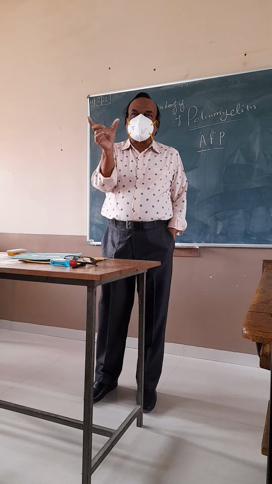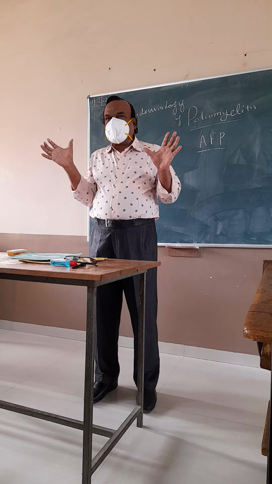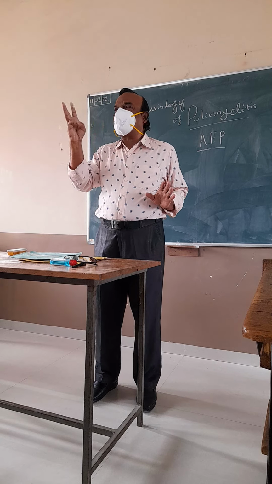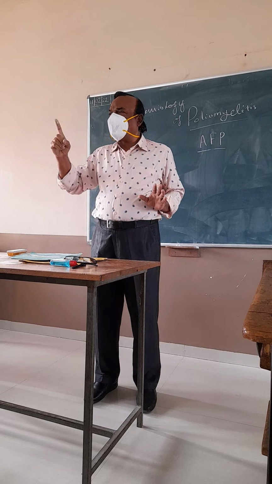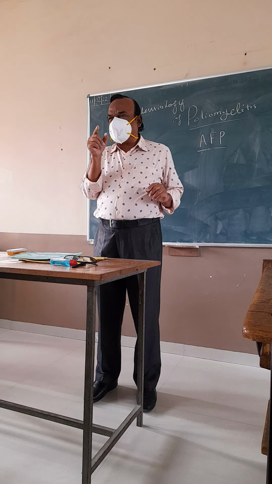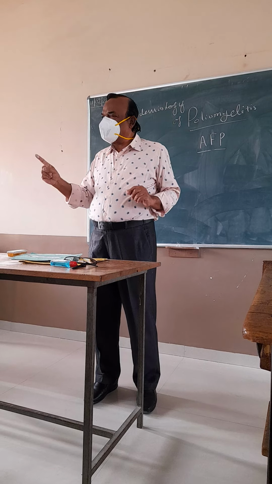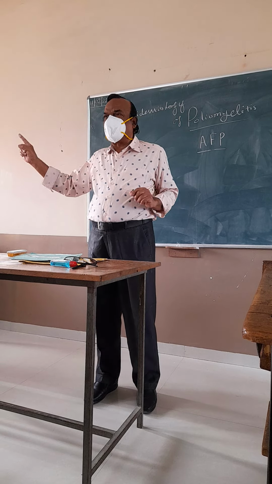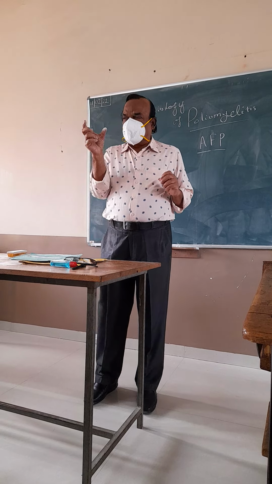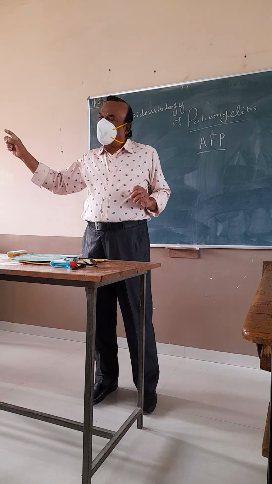Now what are the epidemiological factors? The epidemiological factors of poliomyelitis: the agent is the polio virus. There are three serotypes of polio virus: Type 1, 2 and 3. The most common serotype which infects babies up to the age of 0 to 5 years is serotype 1. It is more commonly seen as compared to serotype 2 and 3. So this serotype 1 is more dangerous and is likely to infect all babies.